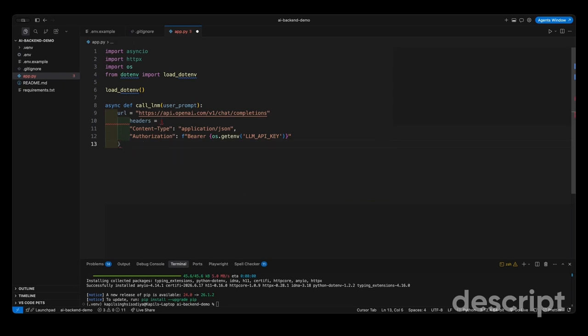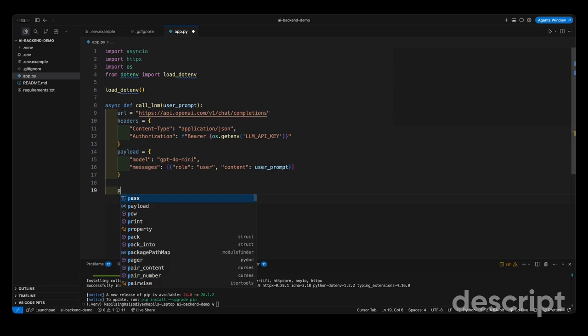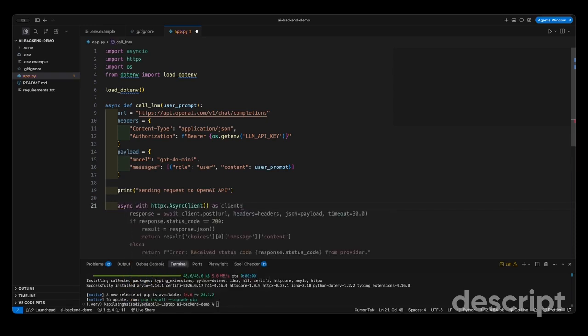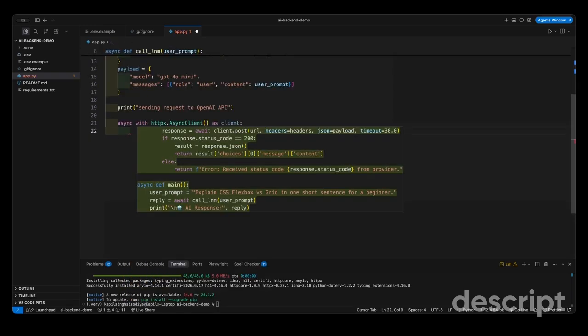Then the payload is in the body. We pick a model. Here in this case we are using GPT-4o mini. It's cheap and fast for learning. And messages is a list of role user, content is whatever we passed in. That's the whole conversation for now in one message. In the coming episodes, we get fancier with system prompts and tool calls. Episode 1, user message, that's enough. A simple print so we can see something happens before the network round trip.